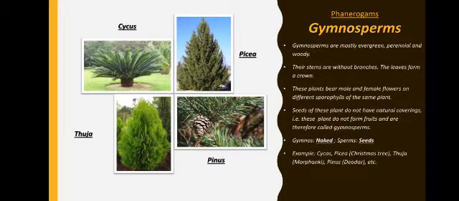Seeds of these plants do not have natural coverings. That is, these plants do not form fruits and are therefore called gymnosperms, because gymnos means naked and sperms stands for seeds. So, naked seeds. Followed. Example, Cycas, Picea, which is also called the Christmas tree, Thuja and Pinus.